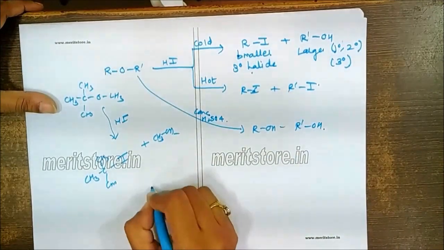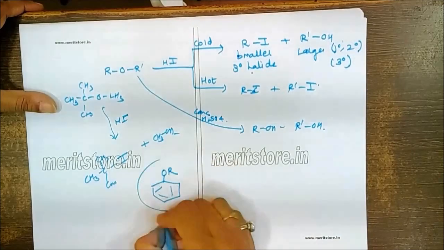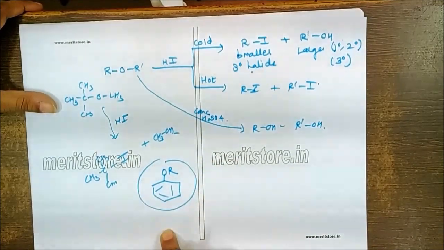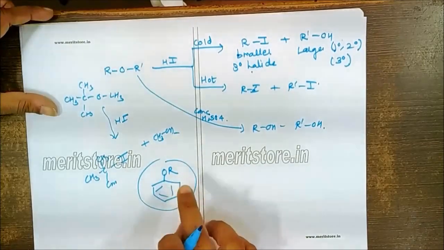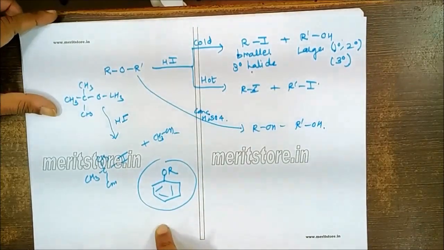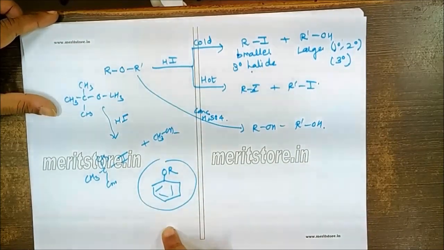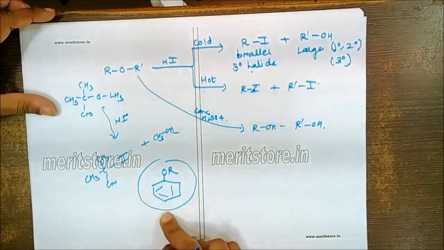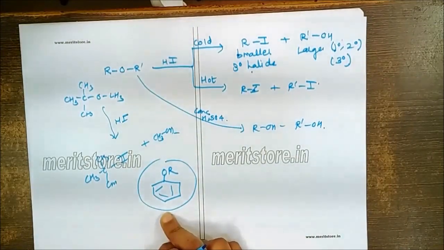One more thing that is to be remembered, in case of the aromatic ethers, the aromatic ether is ortho-para directing. All the reactions, whatever condition you do, will occur at ortho as well as para. But the major product is always the para product because of the less steric crowding. So all electrophilic substitution for the aromatic ethers will occur at the para position.